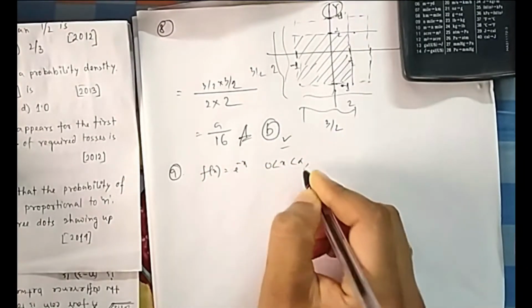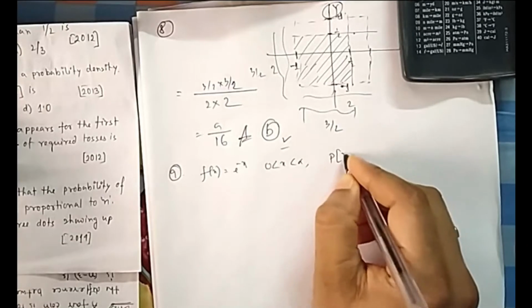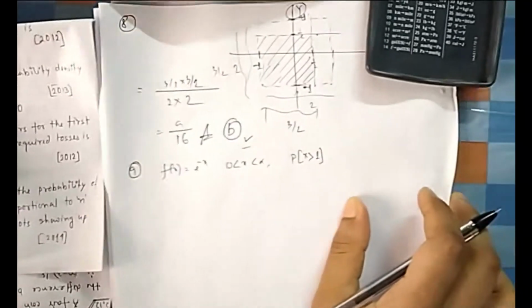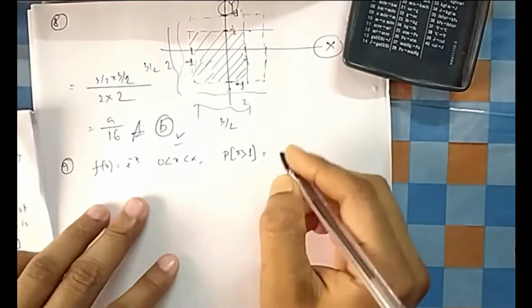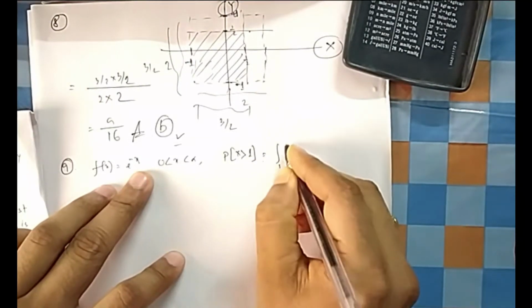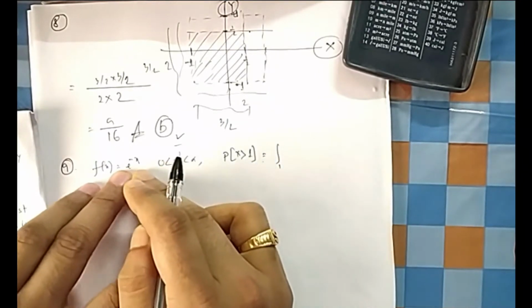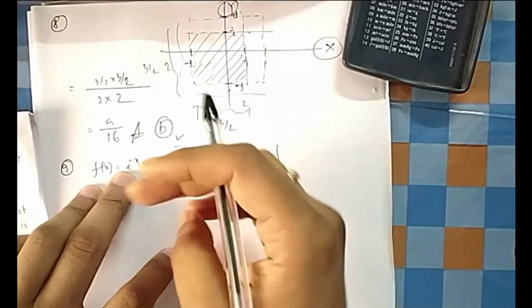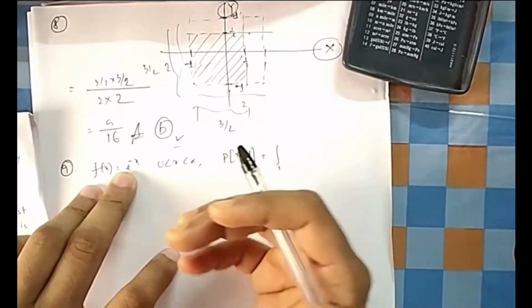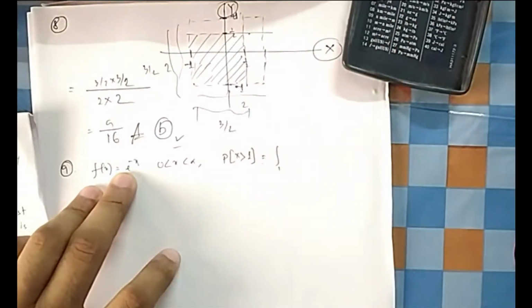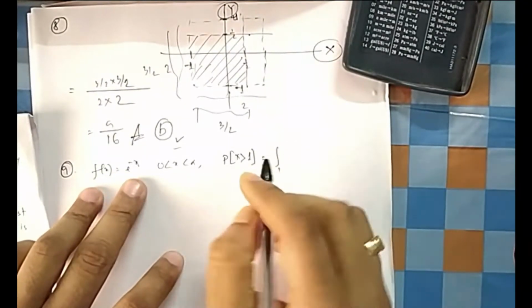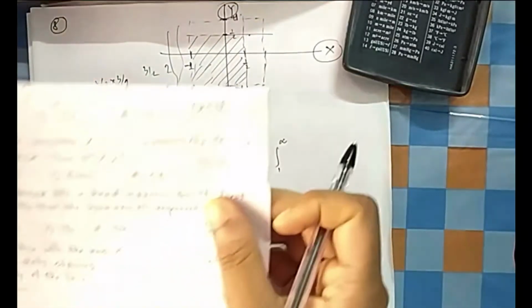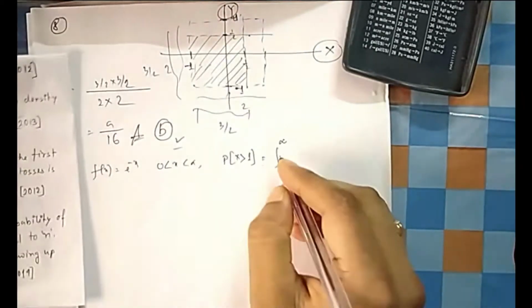So it is e to the power minus x from x equal to 0 to infinity, and they have asked you to find the probability x is greater than or equal to 1. Greater than or equal to 1 means you want to go from 1 and you can go up to anywhere. So you will integrate it. This type of probability is nothing but integration. That means you are adding everything, probability of 1, probability of 2, probability of 3, up to probability of infinity. Integration gives nothing but summation of all things, and it is continuous, so you can directly integrate this one.